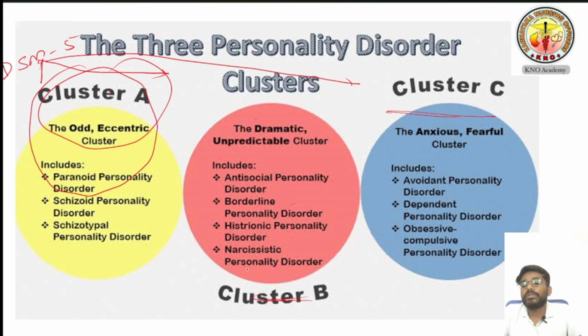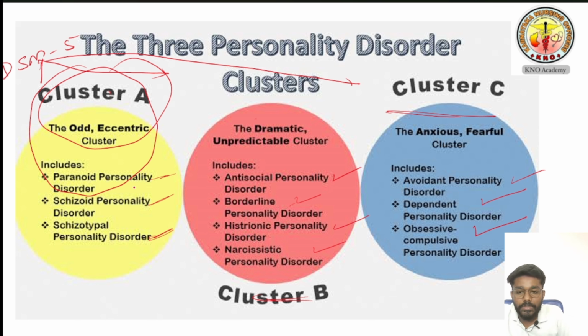In cluster A, how many diseases are there? You can see here: paranoid personality disorder, schizoid personality disorder, and schizotypal personality disorder. These three I am going to teach you today. In cluster B, four personality disorders are there: antisocial, borderline, histrionic, and narcissistic personality disorder. In cluster C, there are three: avoidant personality disorder, dependent personality disorder, and obsessive compulsive personality disorder.